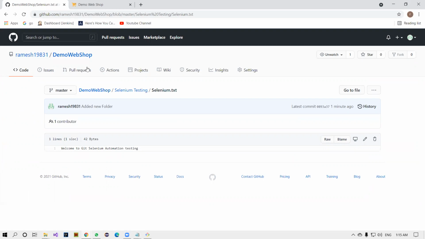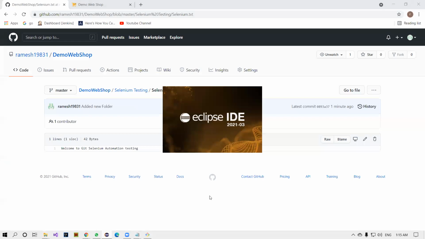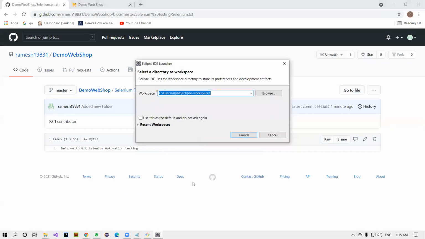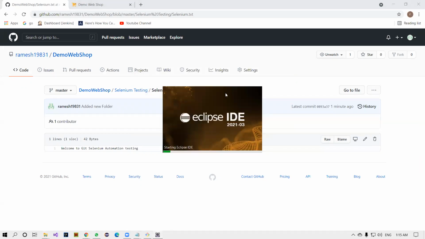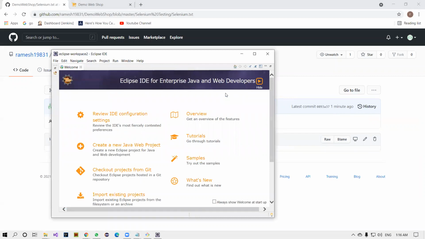Now I want to go with the automation purpose, Selenium automation guys. Let me open my Eclipse. Eclipse is an editor, right? Everybody knows that web development and automation testing development are going on there. So I'm going to create a new workspace here. This time I'm going to create a new project in Eclipse. I want to push the same project to this remote repository. How to do that? We'll see that.